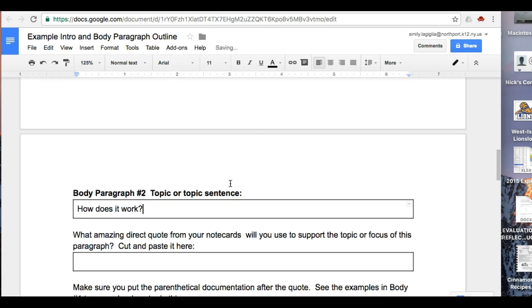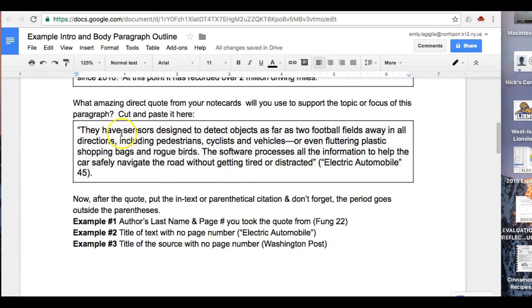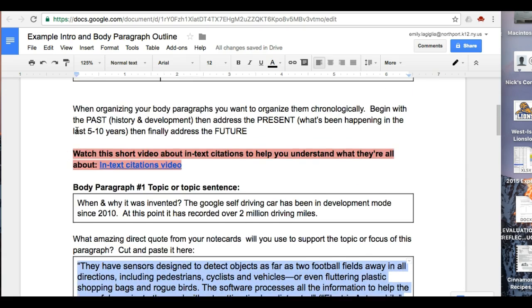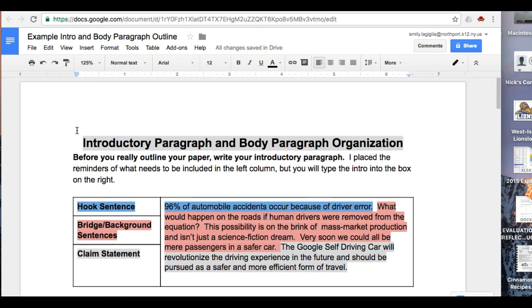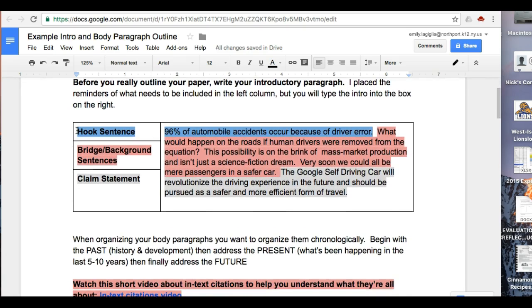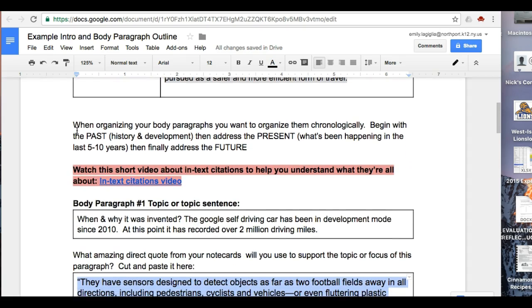And again, if I want to add more to it, ooh, I'm noticing that this quote could work down here. So then I may say, ugh, I want to take this quote, dump it into the second body paragraph, and come up with a better quote for the first body paragraph. So this is all part of the editing and revising that occurs when you're trying to become a great writer. Do not rush through this outline. This is a really important step in the process because the next step is you have the actual template to type the paper itself. So the more you put into this outline, the more organized you are, the more you edit and revise as you go, the better off you'll be when we move into the actual typing of the paper phase, probably later this week.